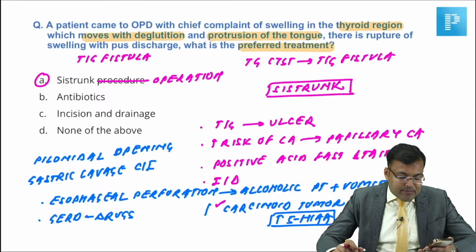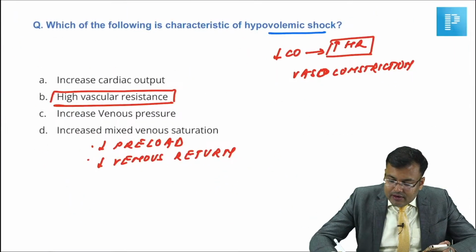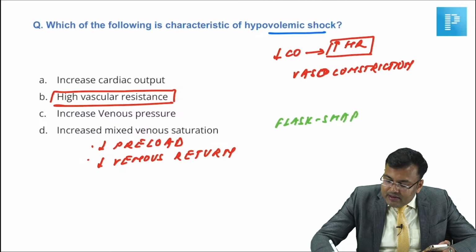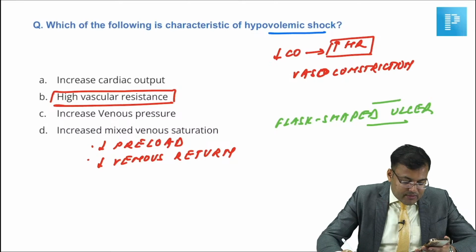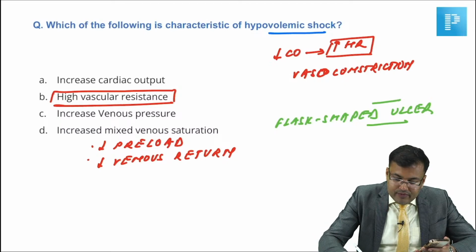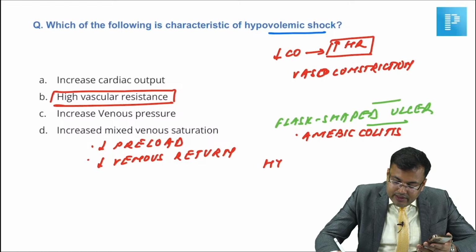Okay, flask shaped ulcer in sigmoid colon. Somebody wants to say that, sir, there was one question related to flask shaped ulcer. Guys, tell me, this flask shaped ulcer, it is seen in amoebic colitis. There was one question related to hydrocele.